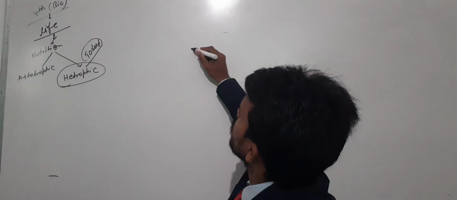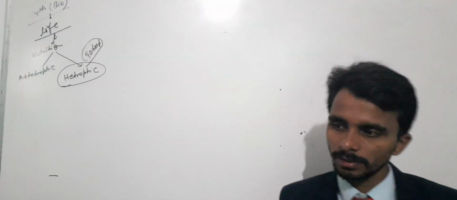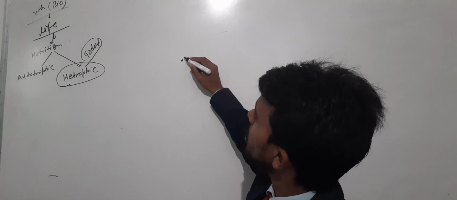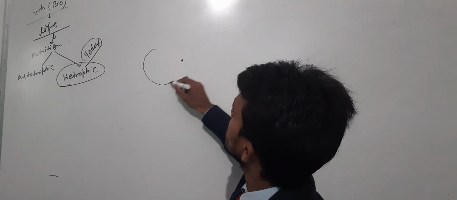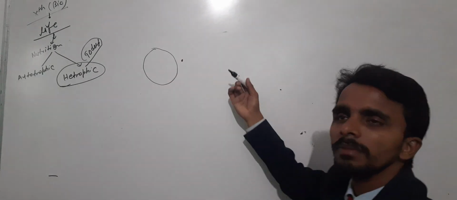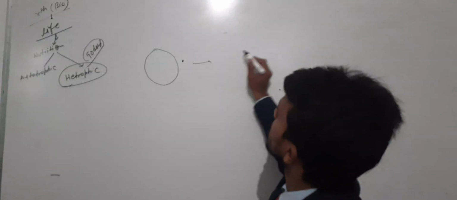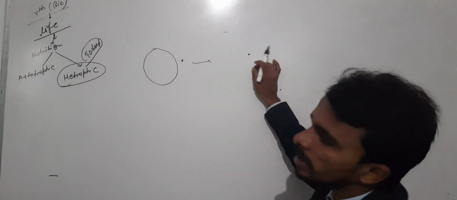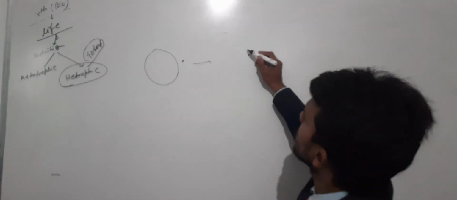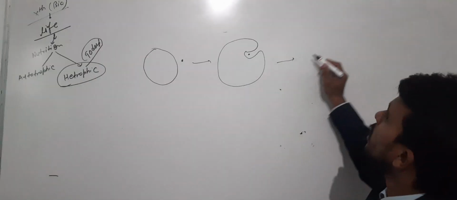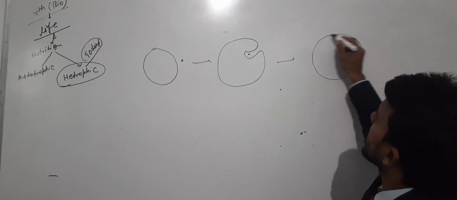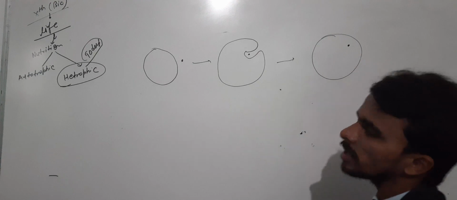Just imagine food particles are here, and the amoeba is here, maybe spherical in shape. In the next step, the food particle stays at its position, but the amoeba surrounds it. In the next step, the particle has already entered inside the amoeba.